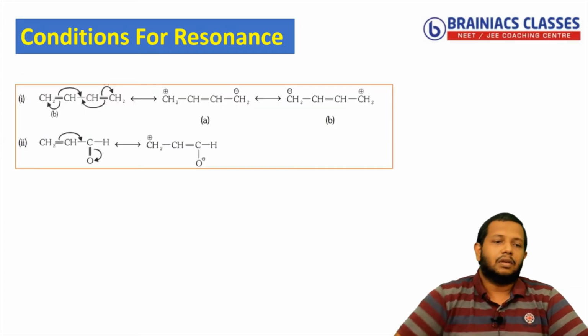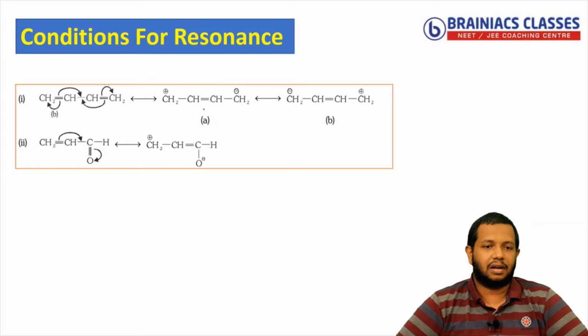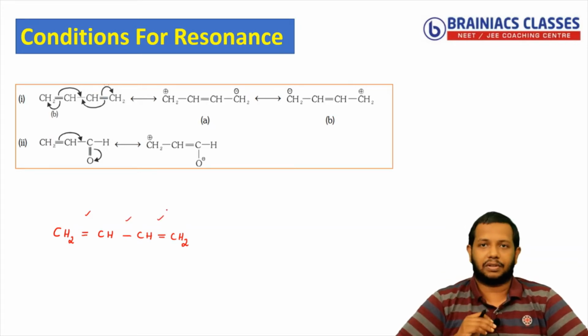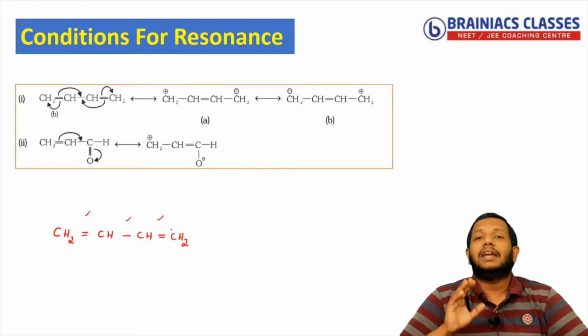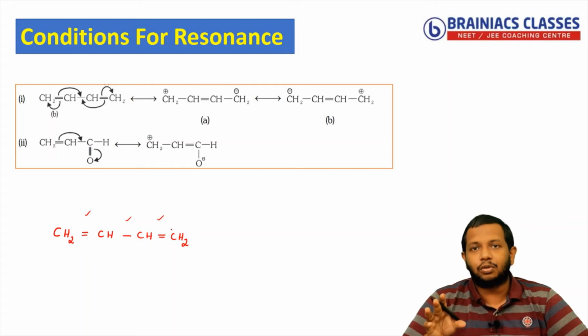So you can see here I have taken an example. Let me draw the same example for you. You have a compound like CH2 double bond CH, then you have CH double bond CH2. This is the compound shown. Now the first thing to understand here is whether there is resonance present or not. You can see here a double bond is present, then a single bond, then a double bond. That means conjugation is present. Then what is the rule stating? If there is one pi bond, a single bond, and another pi bond, what is the rule? Just now we have learned that one of the pi bonds should shift towards another pi bond.